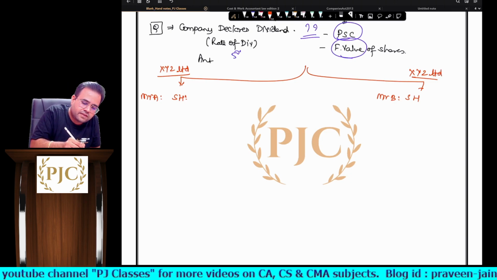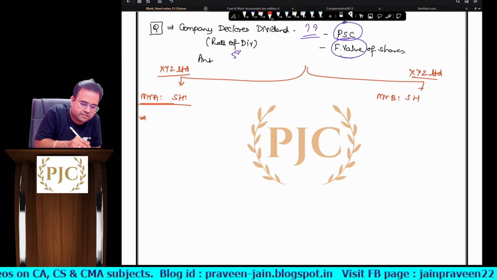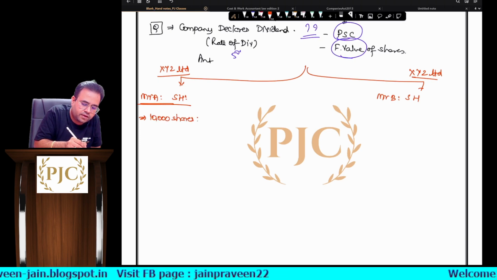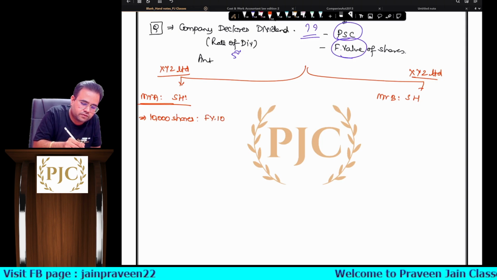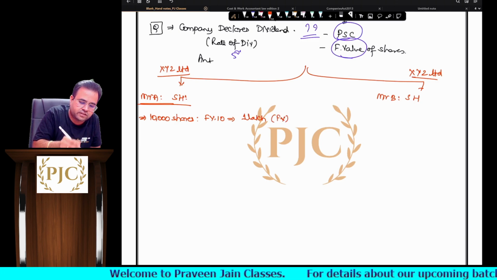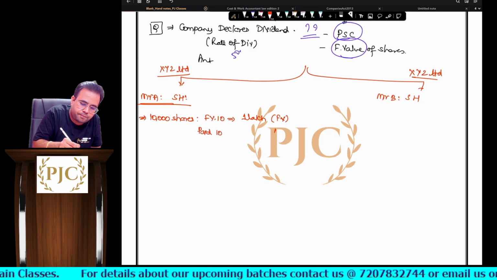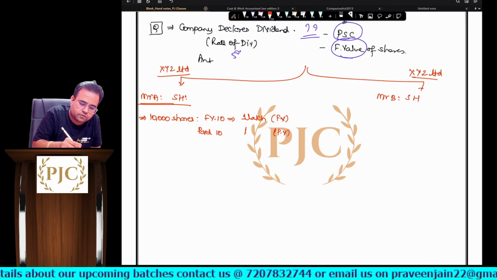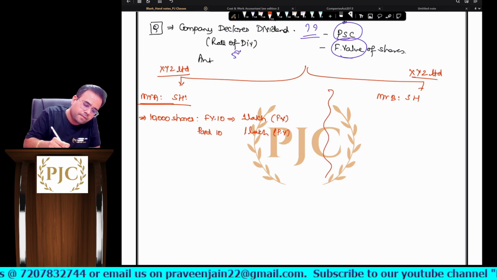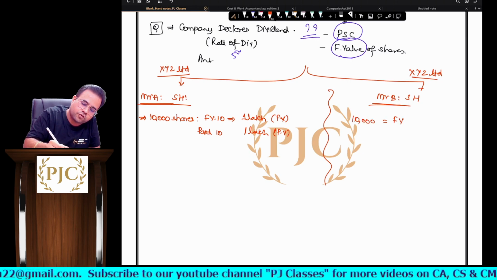Okay, now sir, Mr. A is holding, say for example, 10,000 shares, whose face value is 10 rupees. So obviously 1 lakh is the face value he is holding. This is the face value of the share, sir. Sir, paid up value is also 10. So paid up value is also 10. So nothing is pending, sir. So fully paid up it is, sir. Mr. B is also holding 10,000 shares. So the face value he is holding is 1 lakh rupees.